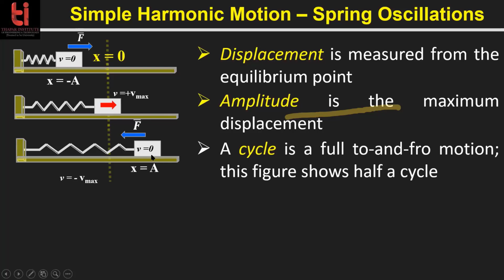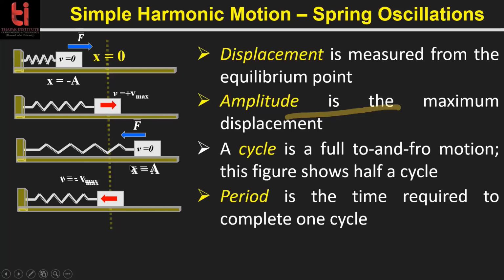So at x equal to a, the spring starts pulling it toward the equilibrium position. When it comes to the equilibrium position, it again gains a velocity v equal to minus v maximum. This v maximum and that v maximum values are the same, but the directions are different.